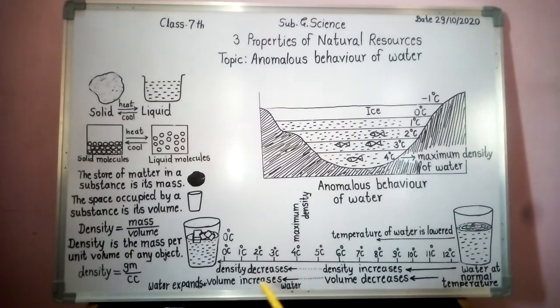It means that water expands when the temperature falls below 4 degrees Celsius, and this is called anomalous behavior of water.